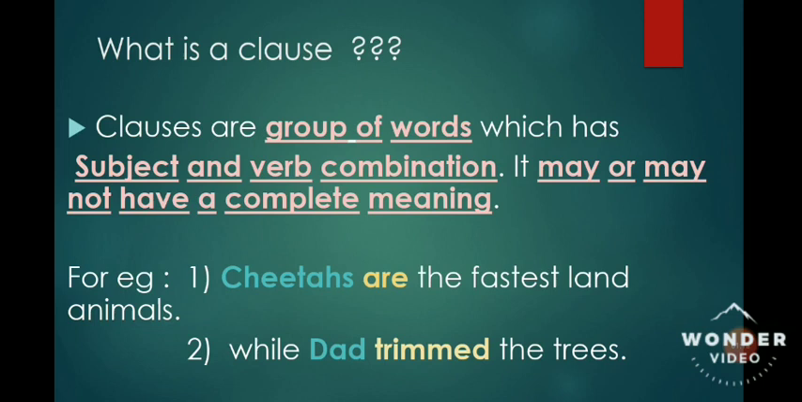So let's see, I have given you some examples. First example, are they group of words? Yes, they are group of words. Now second characteristic, are they having subject and verb combination? Let us see. Cheetahs are the fastest land animals. Cheetahs, subject, are verb. So yes, it is having a subject and verb combination. That means it is a clause. Now third characteristic, whether it is giving you or not giving you a complete sense. So I think this particular sentence is giving you a complete sense.